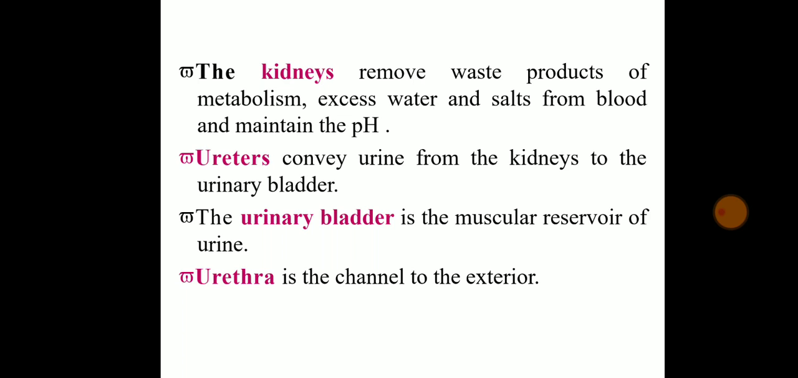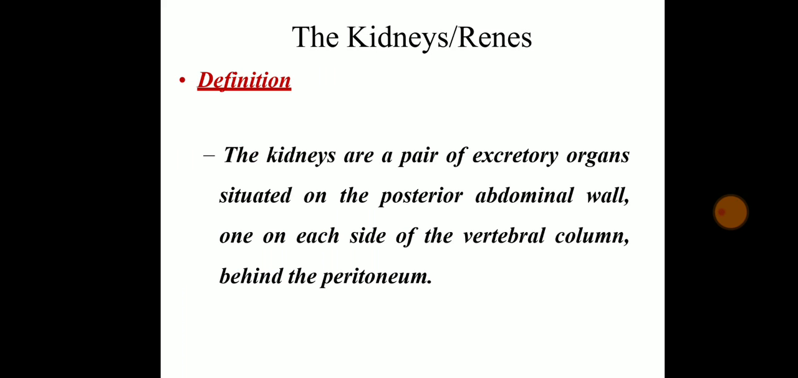Next is ureters, which convey the urine from the kidney to the urinary bladder. Basically, your ureters are the pathway through which the urine comes from the kidney and goes inside the urinary bladder. Next is urinary bladder, a muscular reservoir, a pouch-like structure in which urine is stored. Last one is urethra, the end part of your urinary system, through which the urine is thrown out from the body.